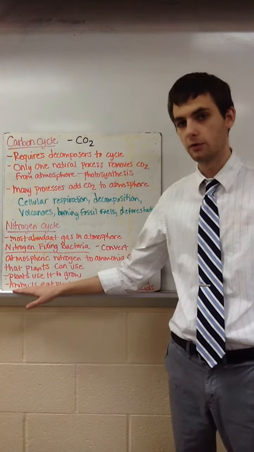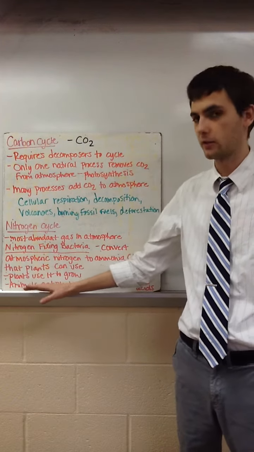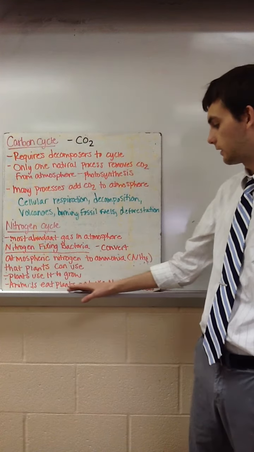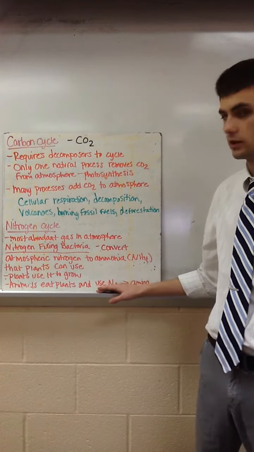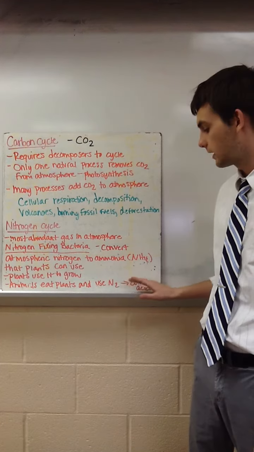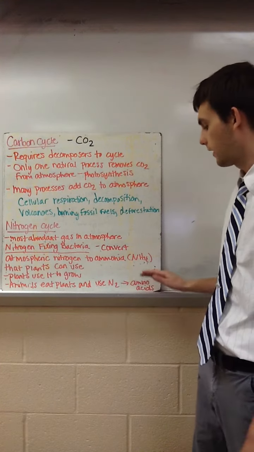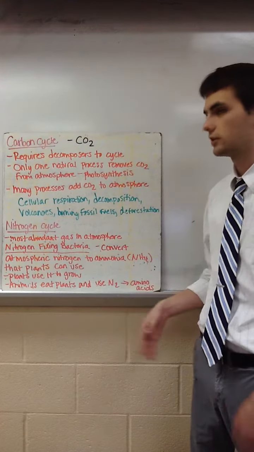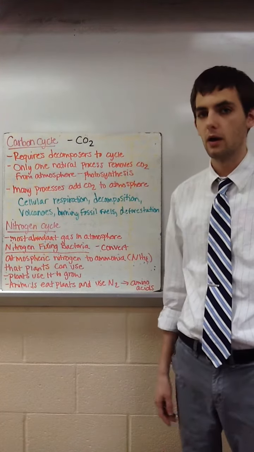And then animals will actually eat those plants because they're heterotrophs and they have to consume food, and they will use that nitrogen from the plants to make amino acids. And then after we digest food and excrete that waste, that nitrogen is then released back into the environment.